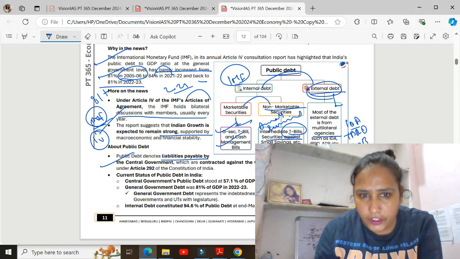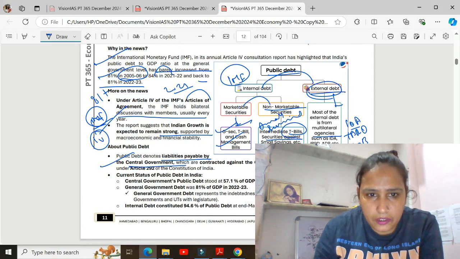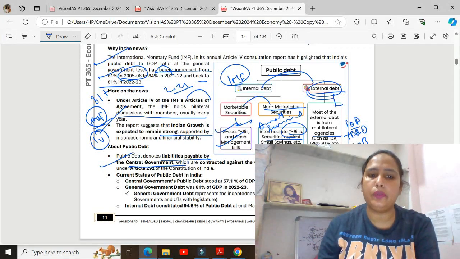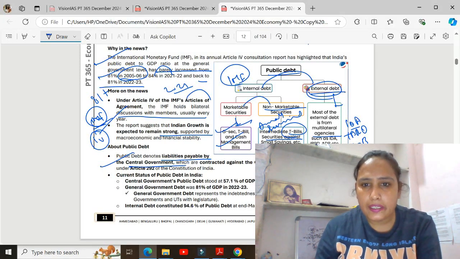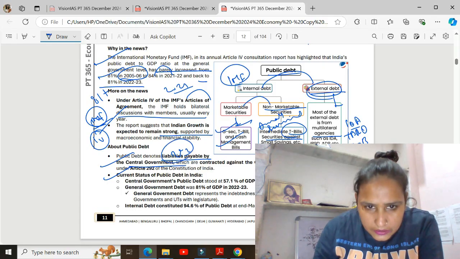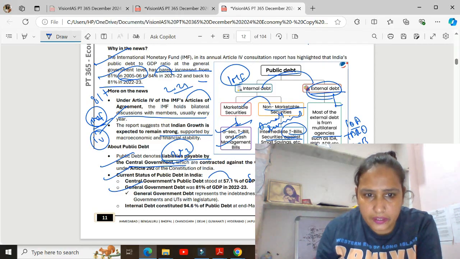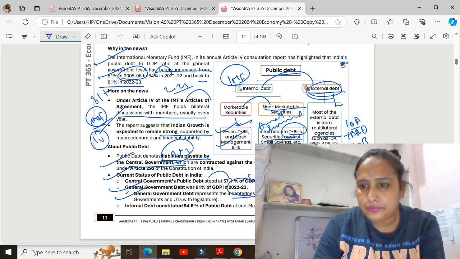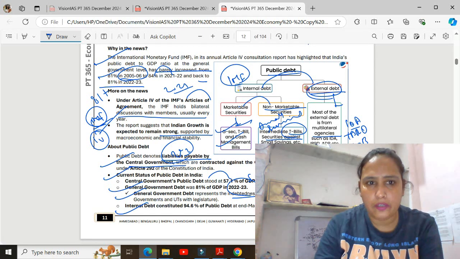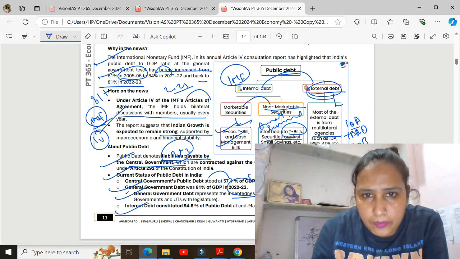Public debt denotes the liability payable by the central government, and it is against the Consolidated Fund of India. Now it is under Article 292, related to the debt of the central government against the Consolidated Fund of India. Central government public debt was 57% in 2023. General government debt represents the indebtedness of the central and state governments. Internal debt was almost 94%.